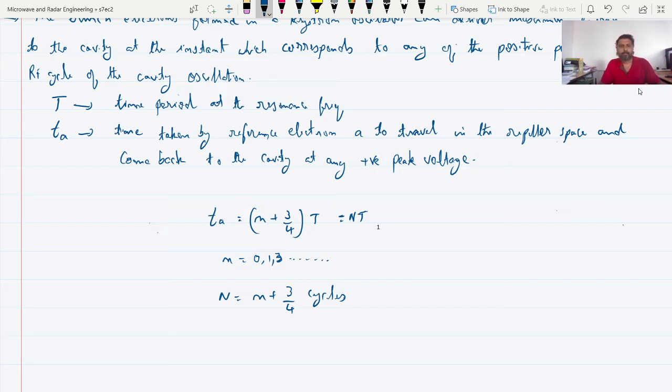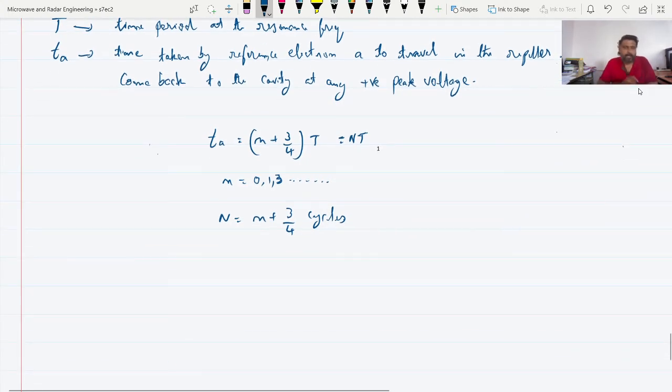Keep in mind, n plus 3 by 4 cycles. So the larger the repeller voltage, as I told you, the larger will be the velocity of electron V naught, and the lesser will be the transit time Ta for the reference electron. So as per the equation, I call this equation A.